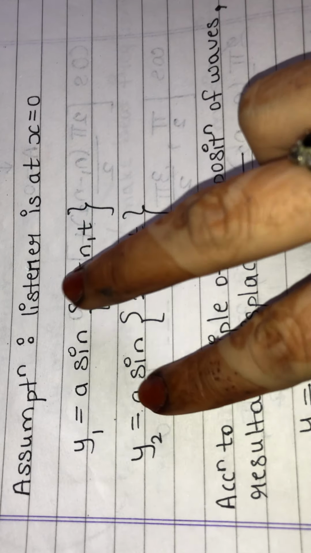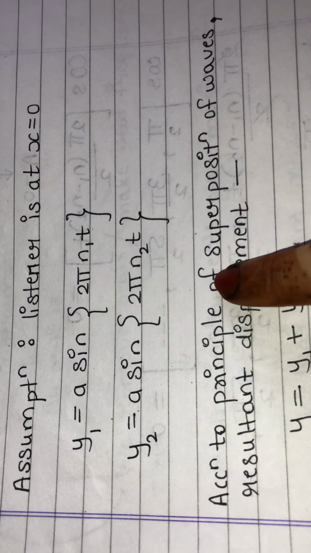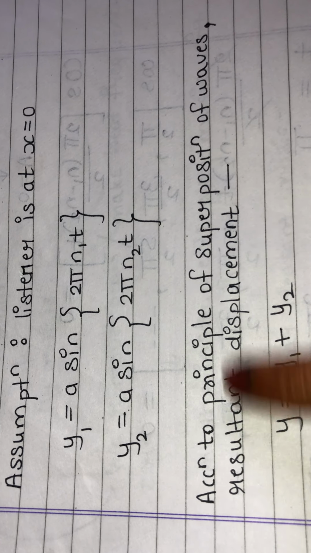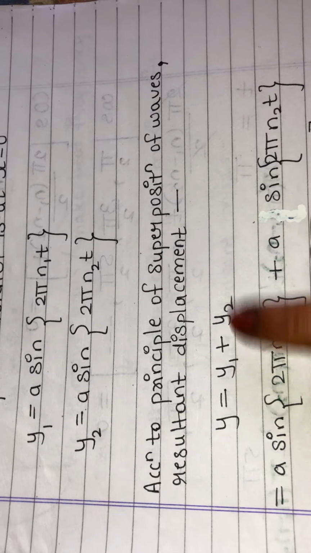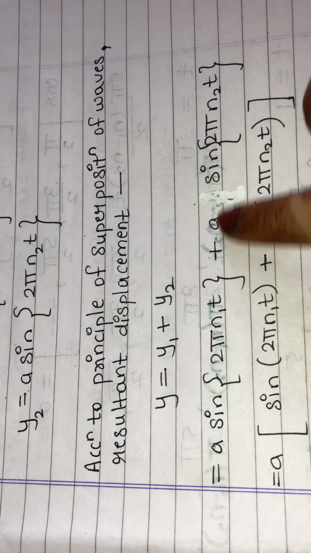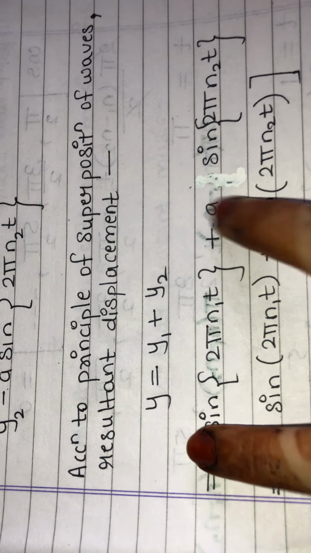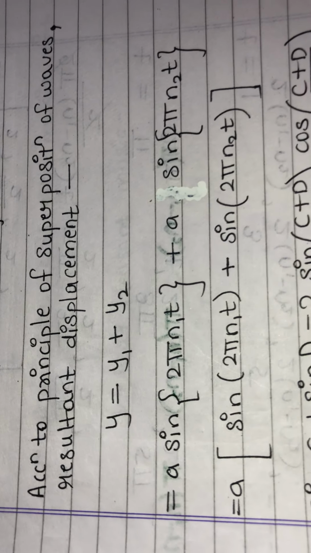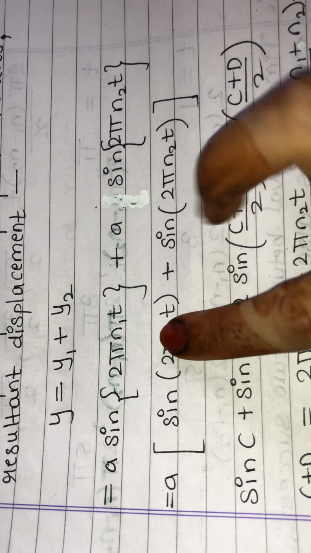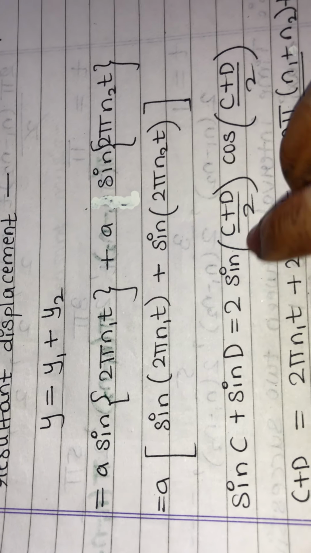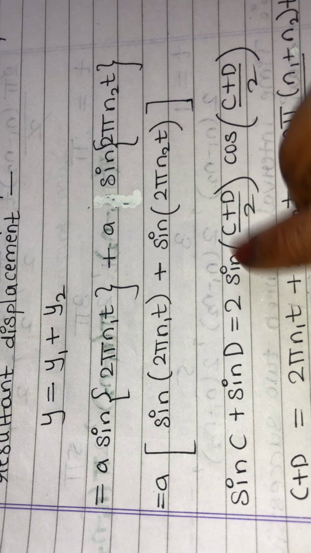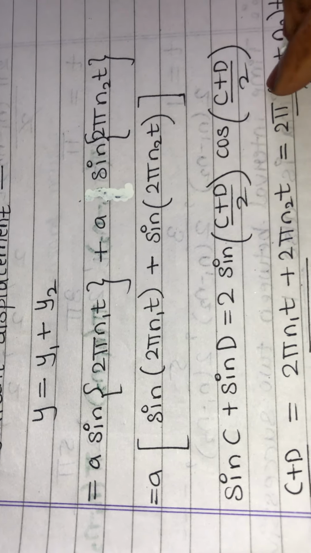Now these two waves are overlapping, so according to the principle of superposition of waves, what will be the resultant displacement? Y is equal to y1 plus y2. So let's add them. I have added them over here. Now a and a are both common, I'll take it out, and the rest is written inside the bracket. Now sine c plus sine d expands in this form, that is 2 sine c plus d upon 2 cos c minus d upon 2.